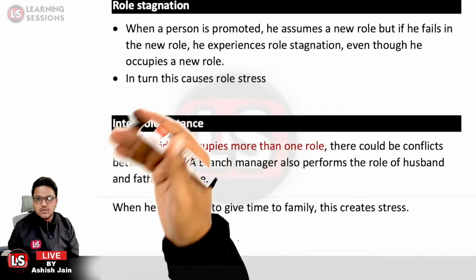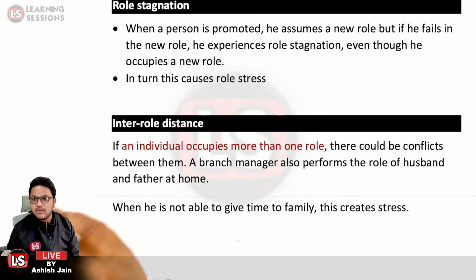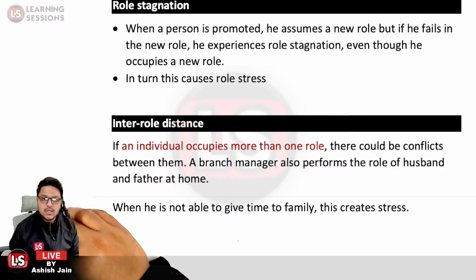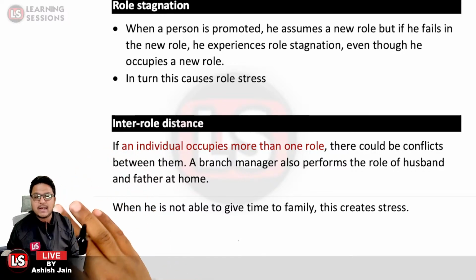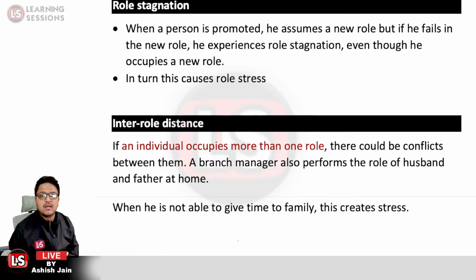Likewise, you were to visit a function, but due to the heavy load of work, you were not able to visit it. In that case, you will be thinking like that. And that is due to what? That is basically the inter-role distance.